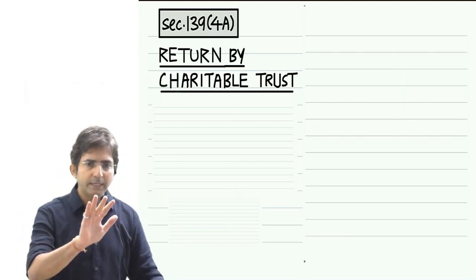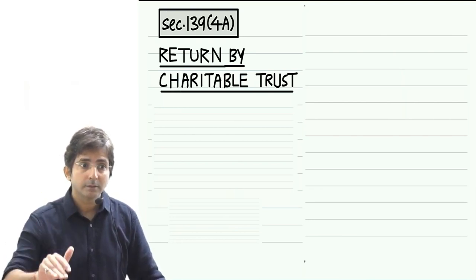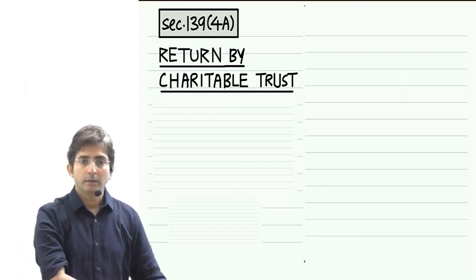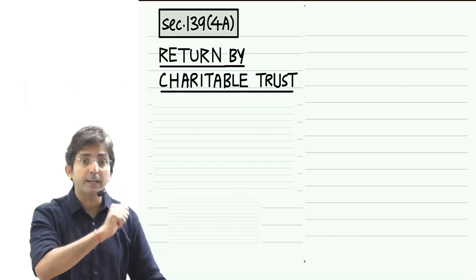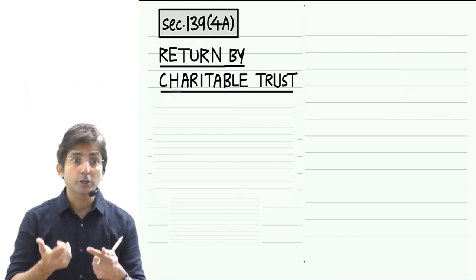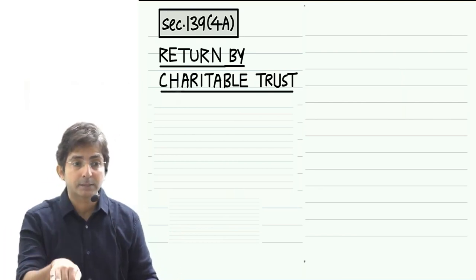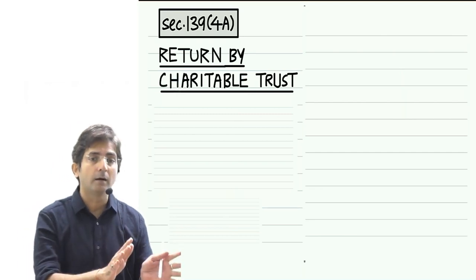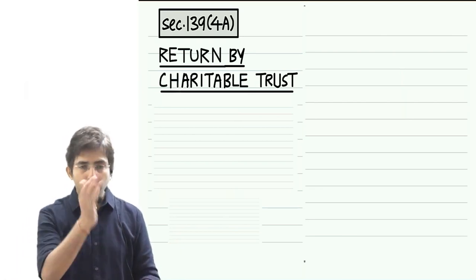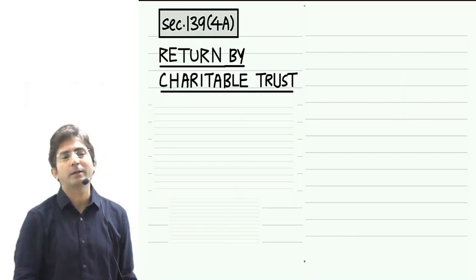You know, by the way, charitable trusts are also supposed to pay tax as per slab rates. This I will be teaching in a separate topic of trust. The trust topic is most important for CA Final. That will come as a separate chapter altogether, and at that time you will study that charitable trusts are supposed to pay tax as per slab rates. So imagine a trust's income without even claiming the exemption is only 2 lakhs. After exemption, it will become 0. So for such trusts, there is no need to file the return.